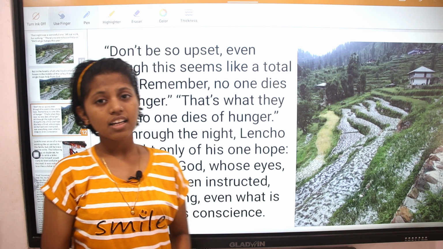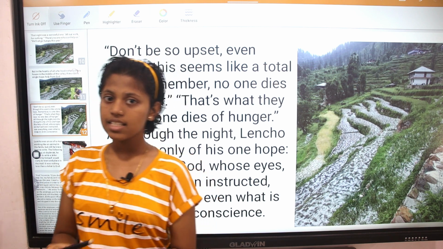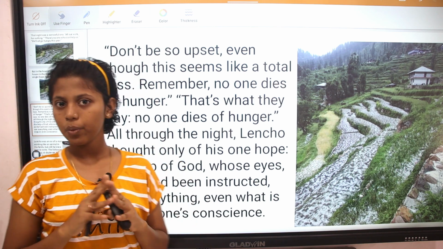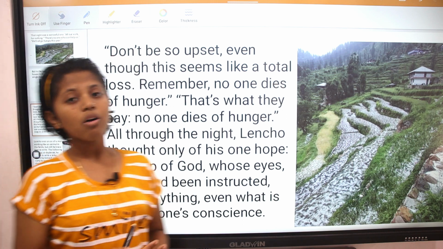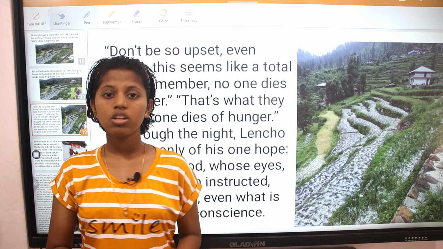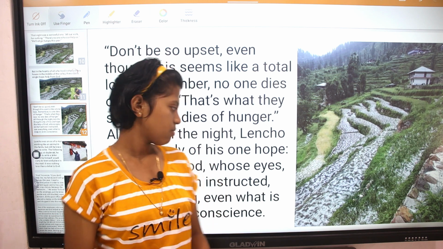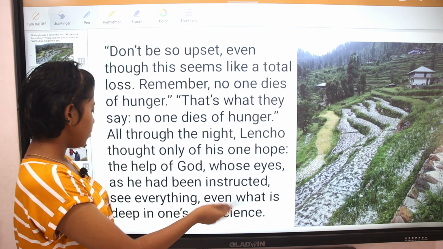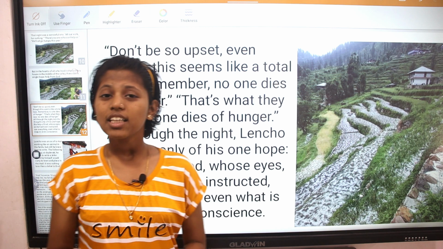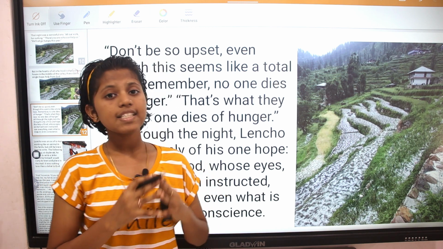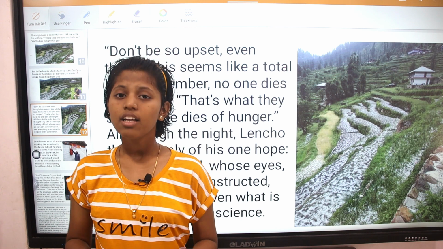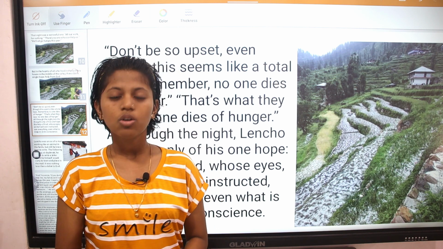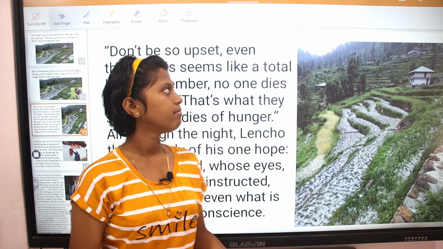Here his wife says to Lencho, don't be so upset. Although it seems like a total loss, remember, no one dies of hunger. Throughout the night, Lencho was only thinking about the only hope he had, the help from God, whose eyes, as he had been instructed, see everything, even what is deep inside one's conscience. Here he also says that God, who can see everything, who is present everywhere, and who can understand what a person is feeling, will definitely help Lencho, who has lost his whole field of corn.